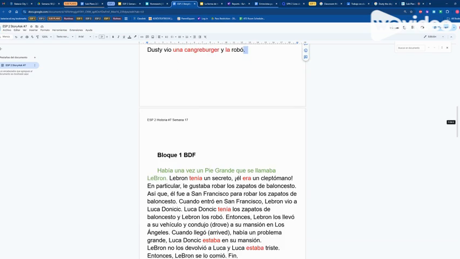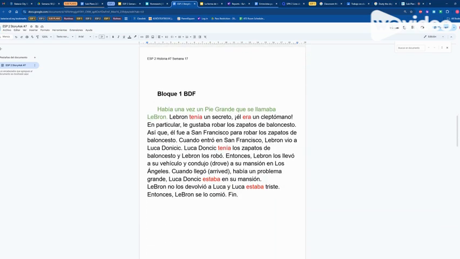For the task that you're going to do right now, you're going to rewrite your class's story as though you were the main character. So in this case, you would be LeBron. What's in green? Just leave it off. I don't have a sentence starter for you. You're just going to start off with I had a secret. Any of these words that are in red are the same in the yo form, so you do not need to change the spelling.